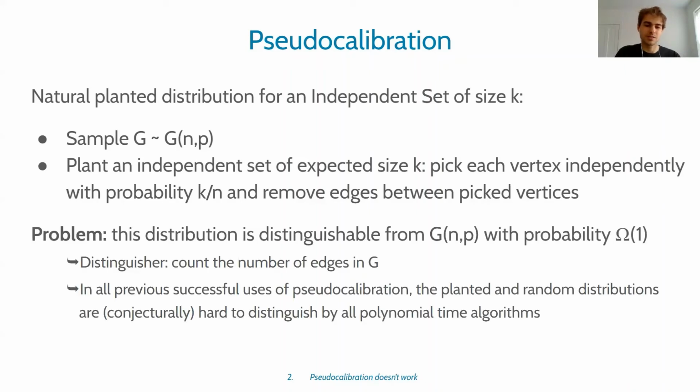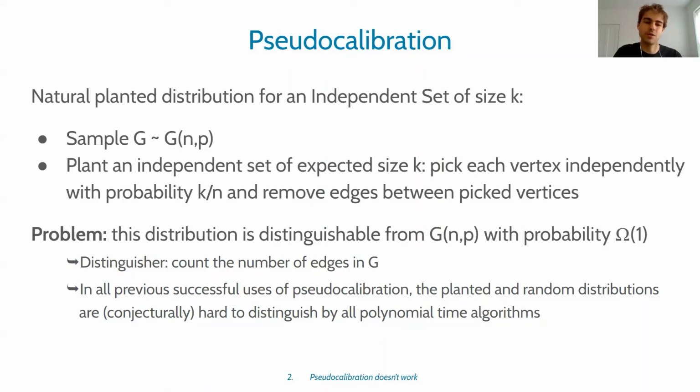The problem with this is that this distribution is actually distinguishable from G(n,p) with some constant probability. And the distinguisher is super simple. One can just count the number of edges in G. Here, this planting actually disrupts the number of edges in a significant and noticeable way. And in all previous uses of pseudo-calibration, the planted and random distributions are actually hard to distinguish with any constant probability by all polynomial time algorithms, at least conjecturally. So unfortunately, we don't have a planted distribution that we can use for pseudo-calibration for this problem.